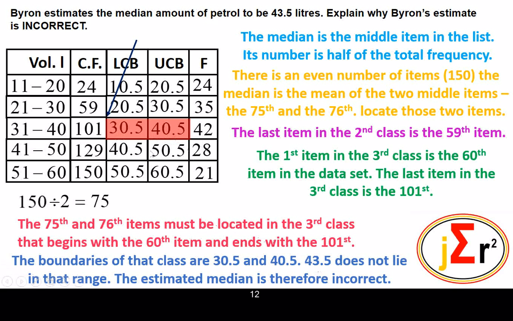Therefore, we know that Byron's estimate is incorrect, because for it to be correct, it has to be within 30.5 and 40.5. Why does it have to be there? Because the 75th and 76th item, which are the two middle items, are located in this class. Therefore, Byron's estimate is incorrect.